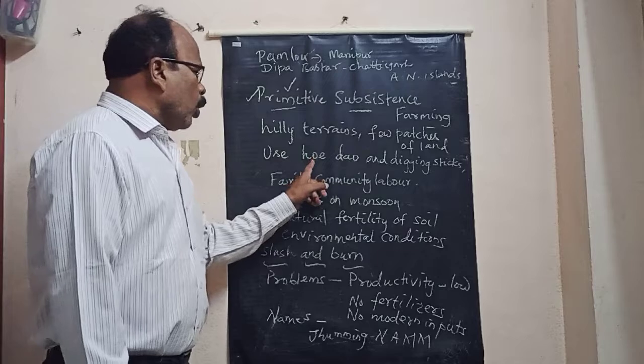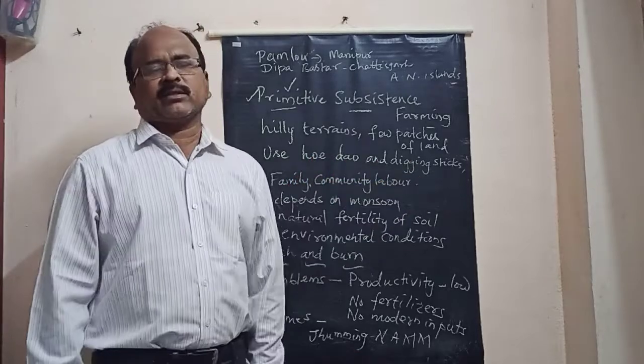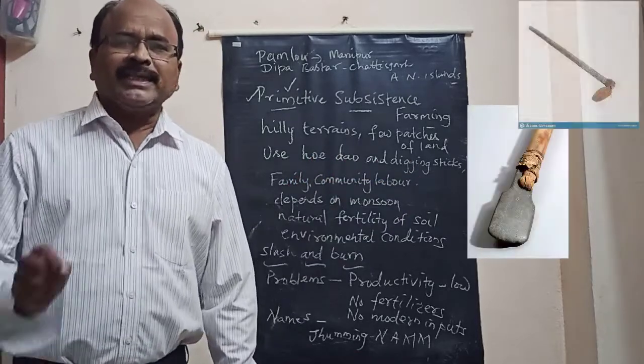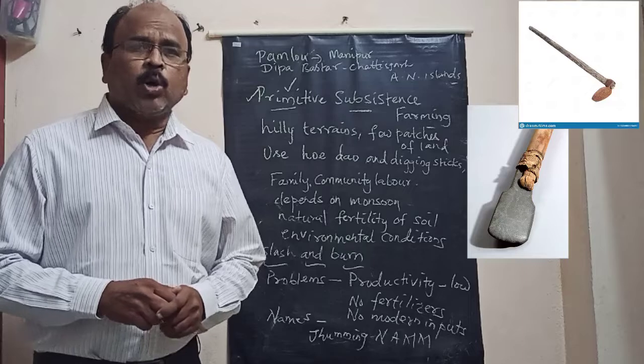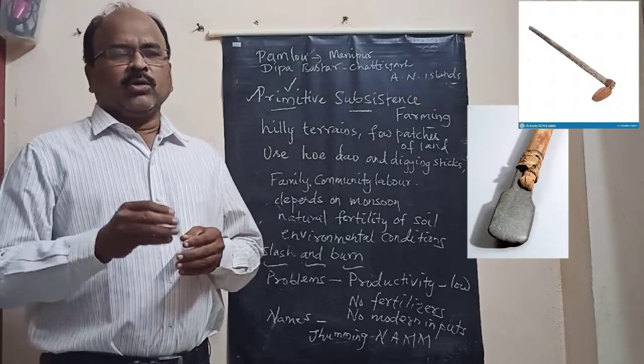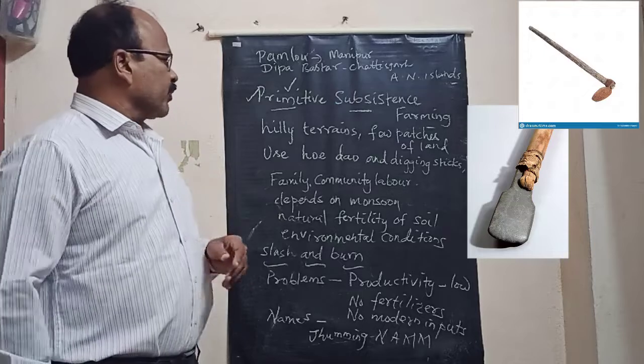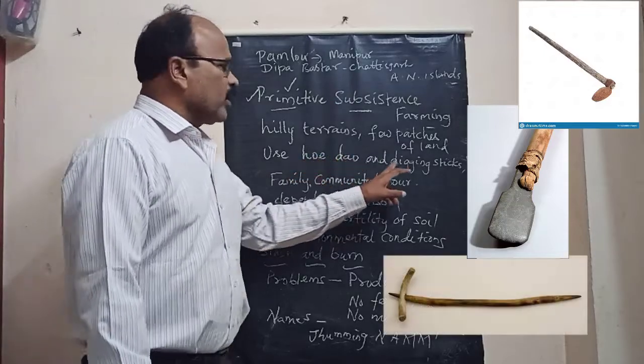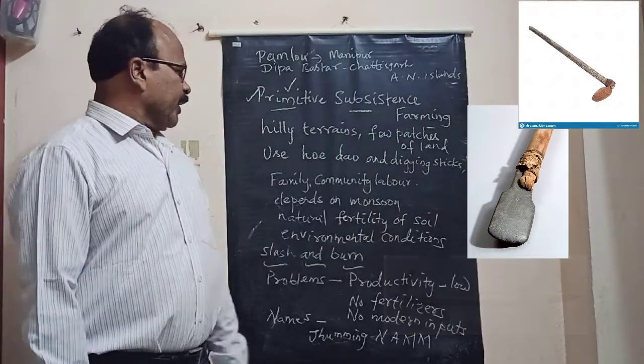So what all do they use for doing this farming? They use hoe, dao and digging sticks. Hoe and dao means a long spade, that's all. So they use hoe, dao and digging sticks for this farming.